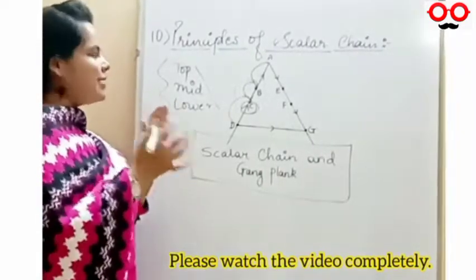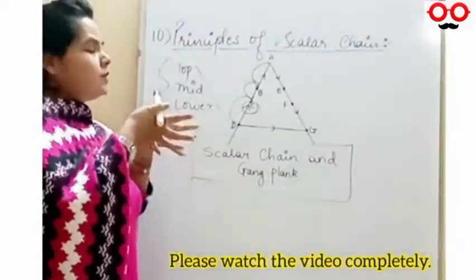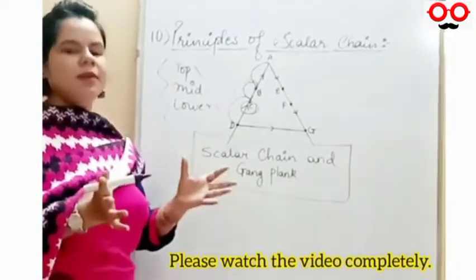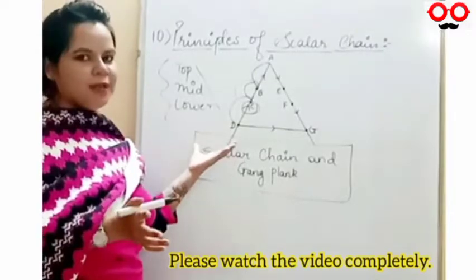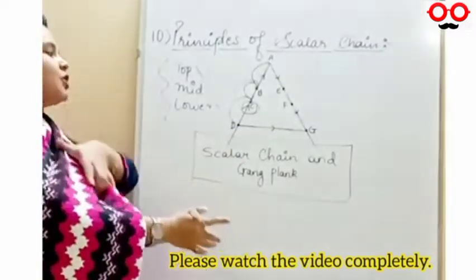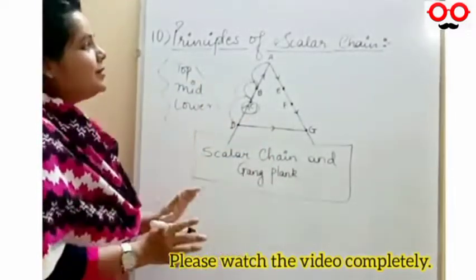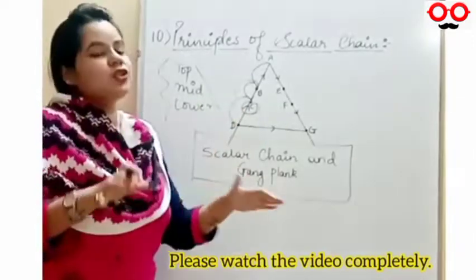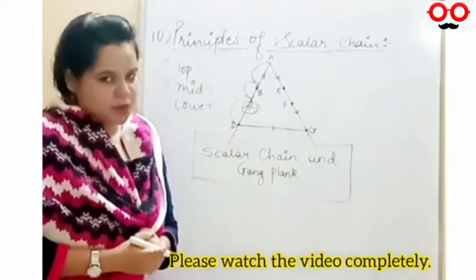This naturally comes up when things are difficult or on an urgent basis. Not every problem can be solved this way as a whole. So it is very important to understand why the scalar chain is used and why the gang plank is drawn between the functional levels of the management.